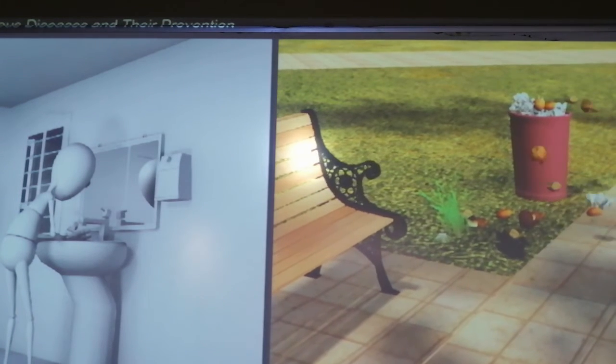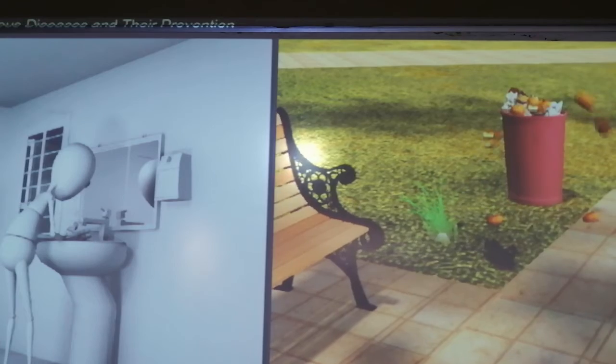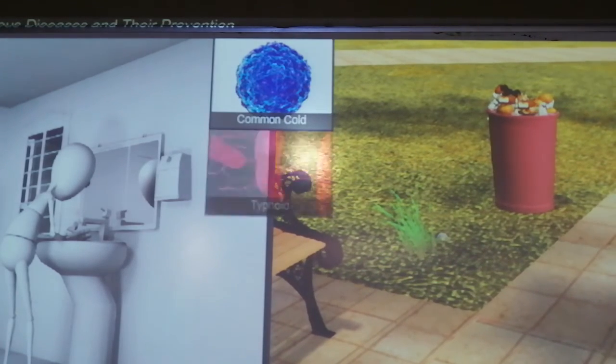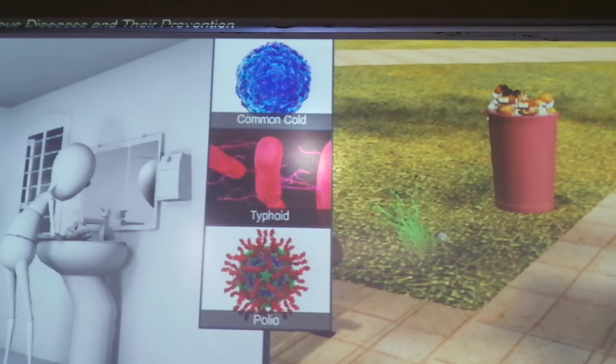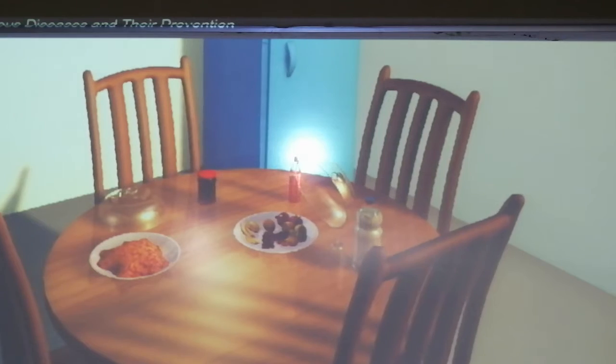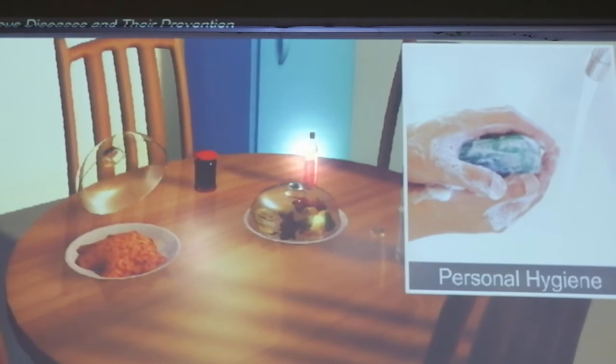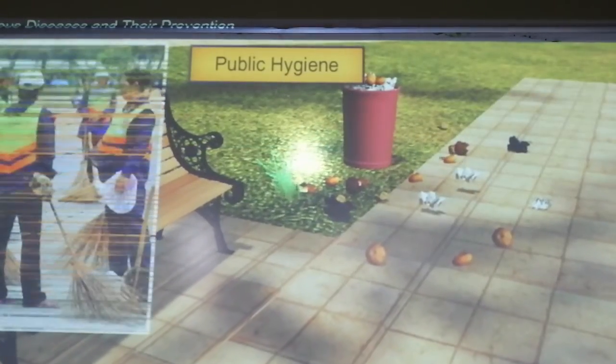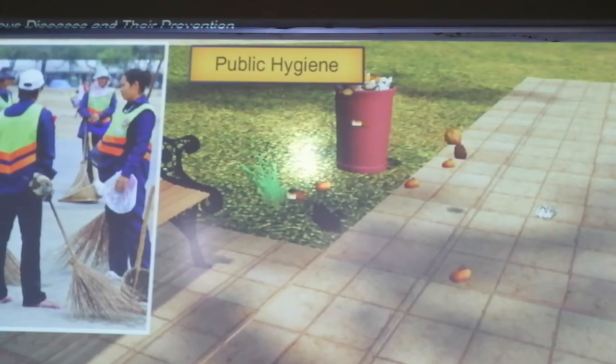So we must maintain public hygiene and personal hygiene so that we can avoid diseases like common cold, typhoid, polio, diphtheria. Normal care and maintenance of personal hygiene can help us in preventing these kinds of infections. Periodic cleaning of disinfectant water reservoirs is needed.